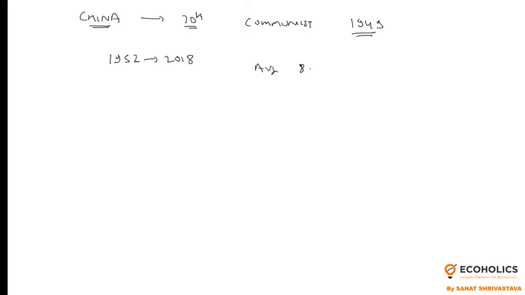Now, you know that recently China, so I start my journey with China. China से हम शुरू करेंगे. So China just celebrated their 70th anniversary of the communist revolution, when the communists took over in 1949, which is popularly known as the Cultural Revolution. If we see the average growth rate of China from 1952 to 2018, it comes to around 8.1% per annum.